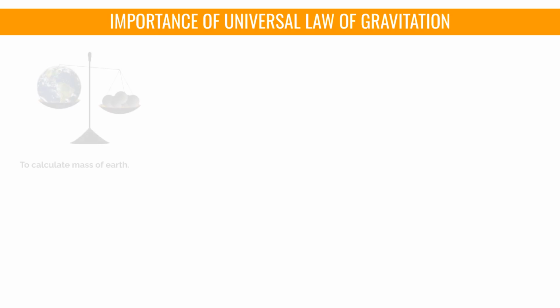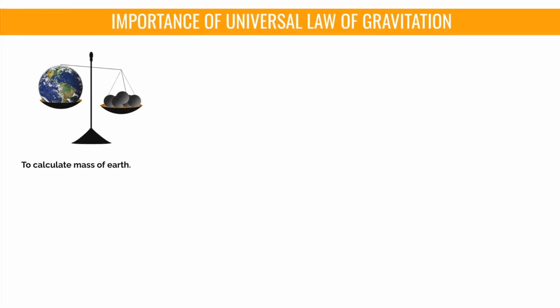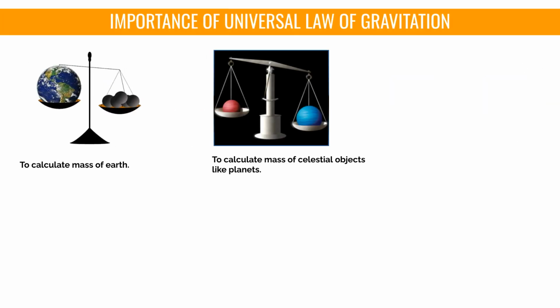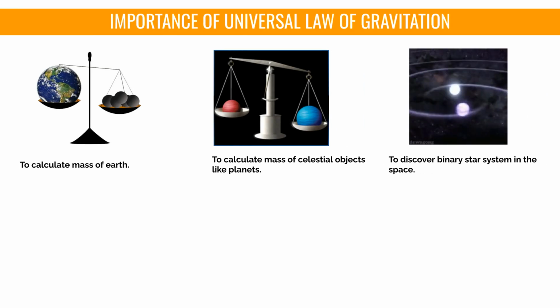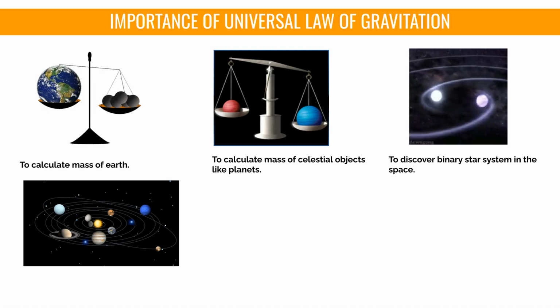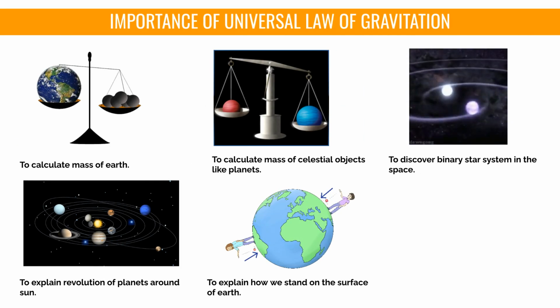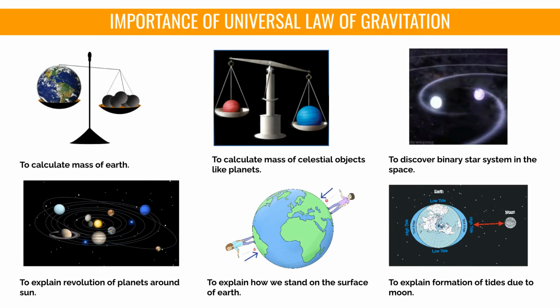One of its applications is calculating the mass of the Earth. It also helps in calculating the mass of celestial objects, such as other planets. The law is crucial for discovering binary star systems in space. Additionally, the law explains the revolution of planets around the Sun. It also describes how we are able to stand firmly on the surface of the Earth. Furthermore, the universal law of gravitation explains the formation of tides due to the Moon's gravitational pull.